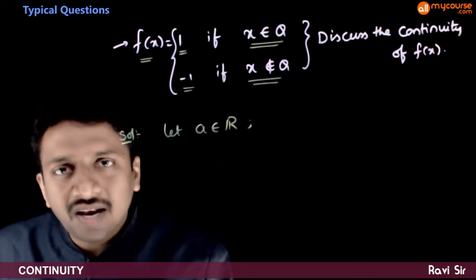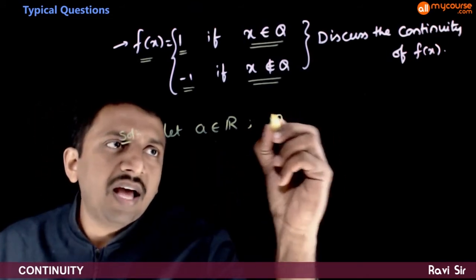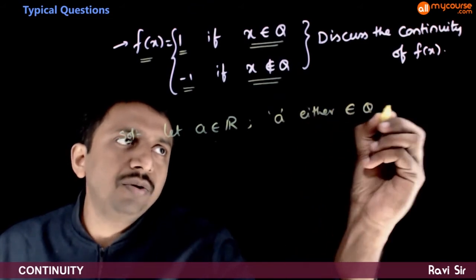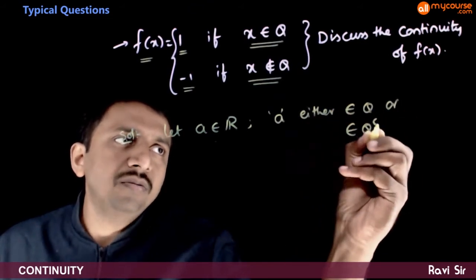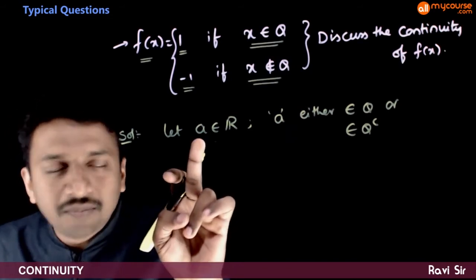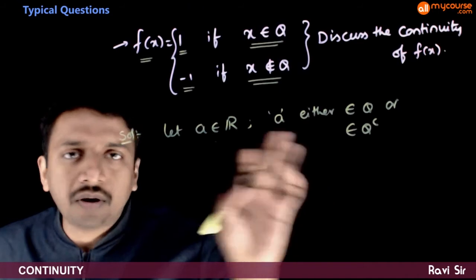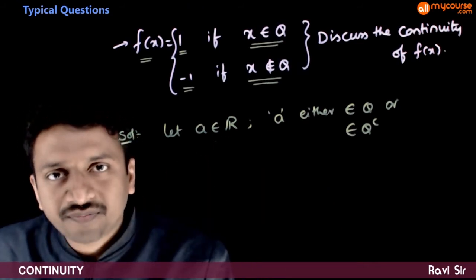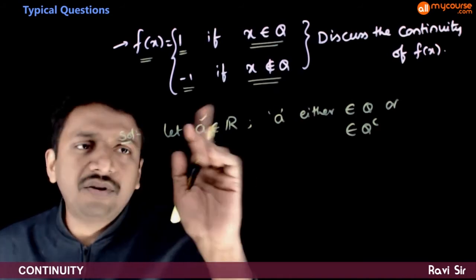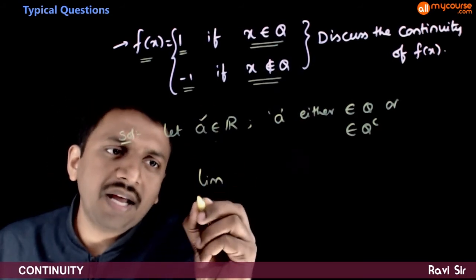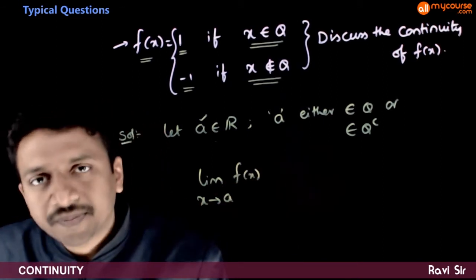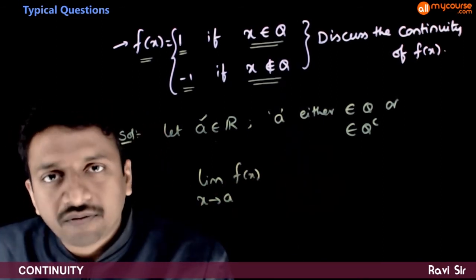So if a is a real number, it either belongs to Q or belongs to Q complement, that is irrational. If you take any real number, it will either be a rational number or an irrational number. So whatever this real number is, let us try to find limit x tends to a of f of x.